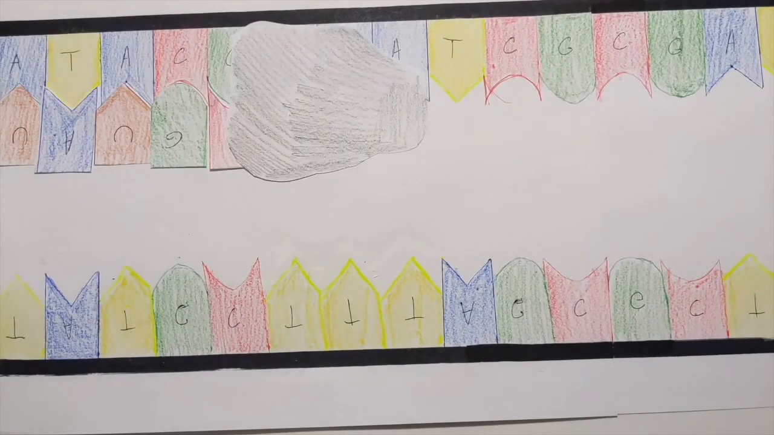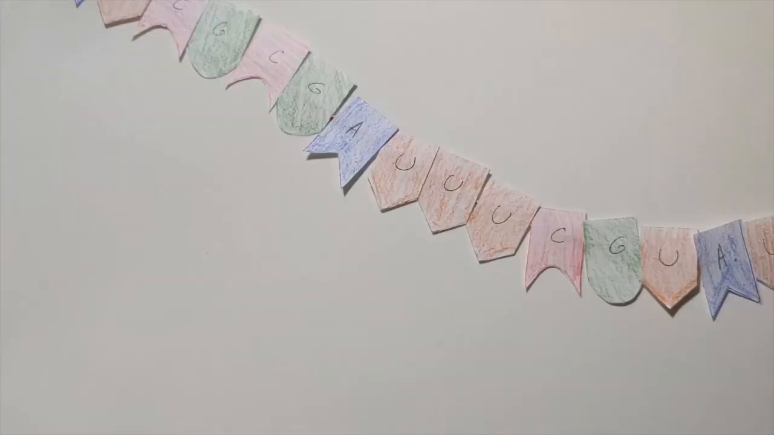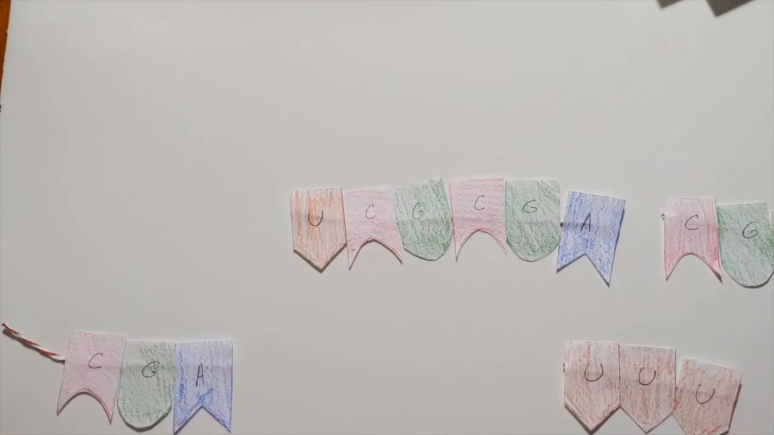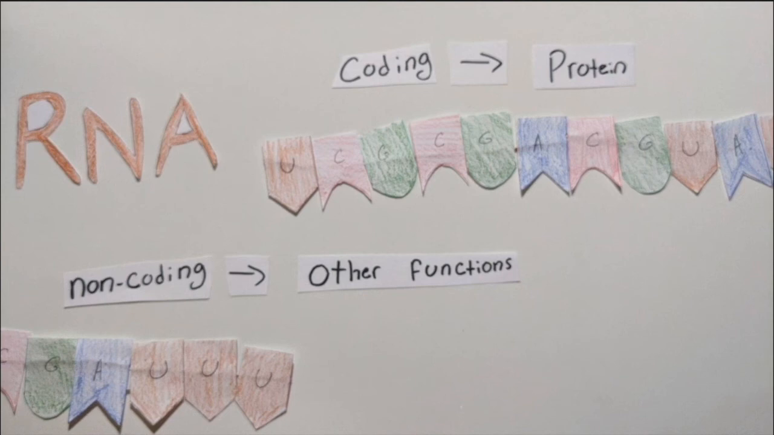And finally, non-coding RNA. RNA is the nucleic acid which is mainly used as a messenger to make proteins using the DNA's instructions. Non-coding RNA is the RNA which is not translated into proteins.